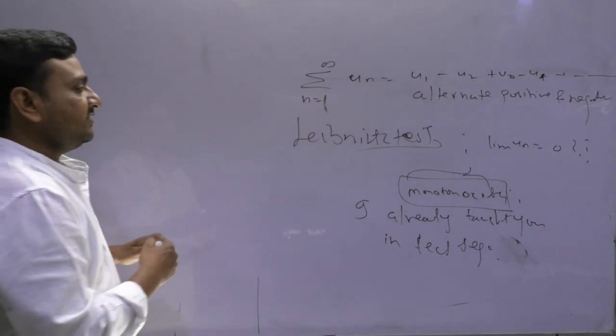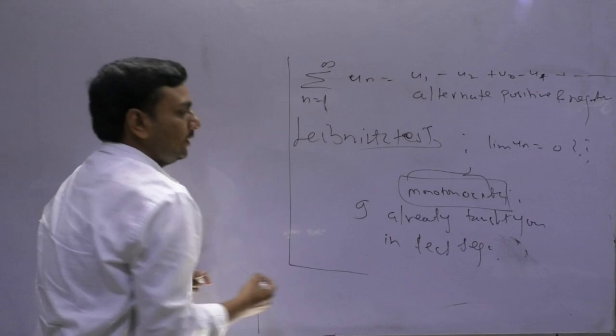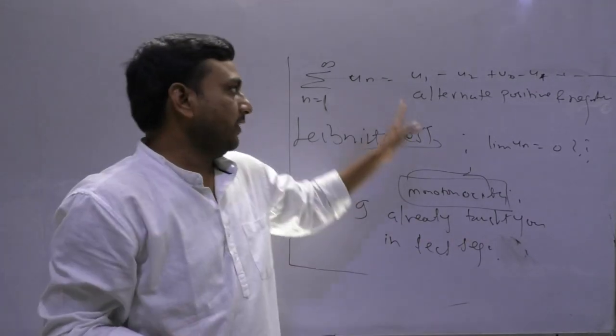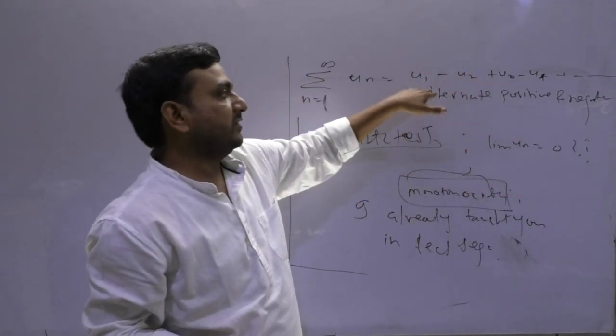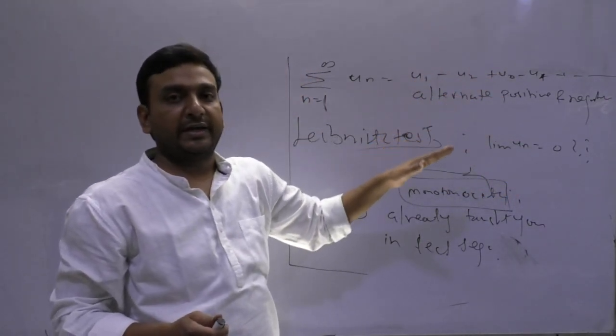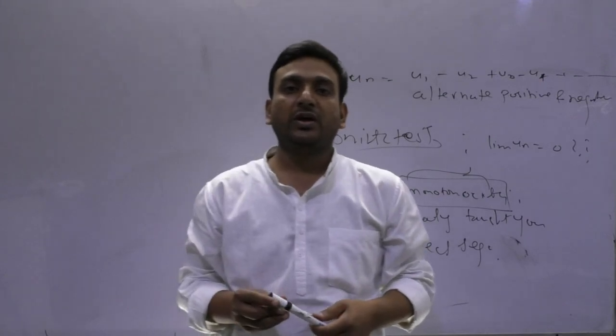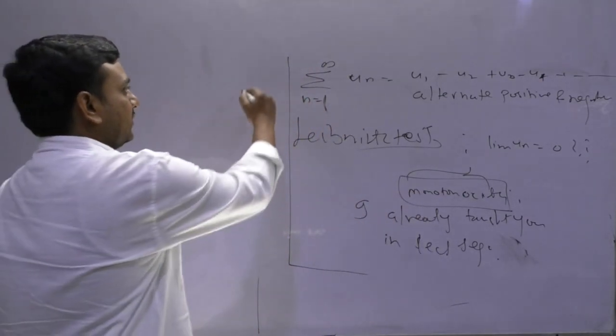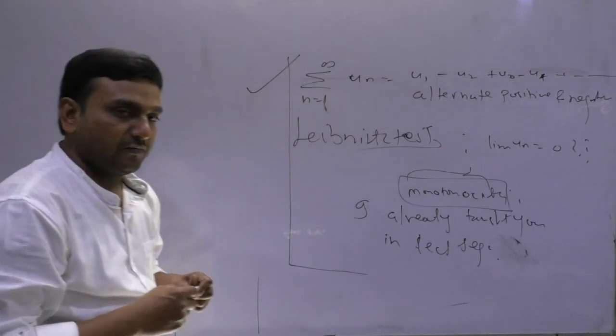So for the Leibniz test, if this condition holds and this is monotonically increasing or monotonically decreasing, then you can say something about the nature, convergence or divergence.